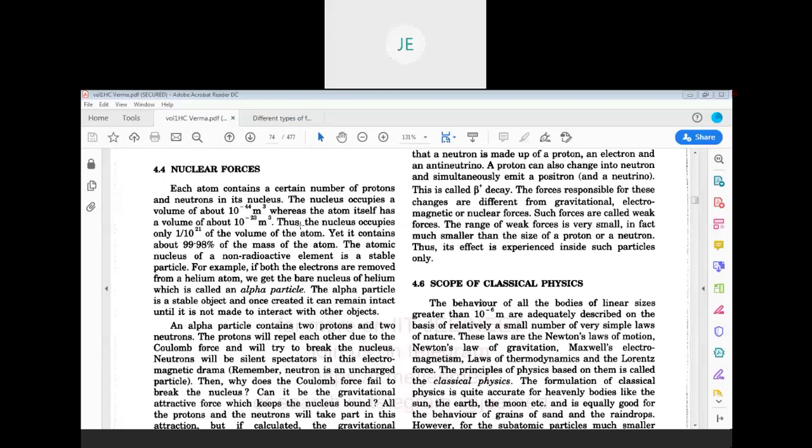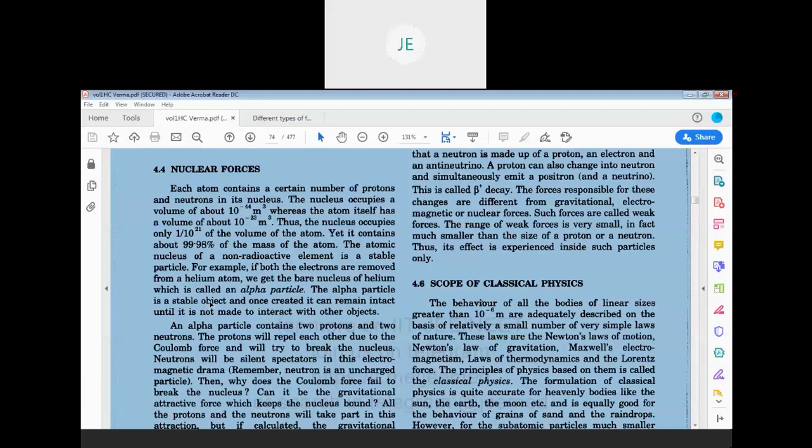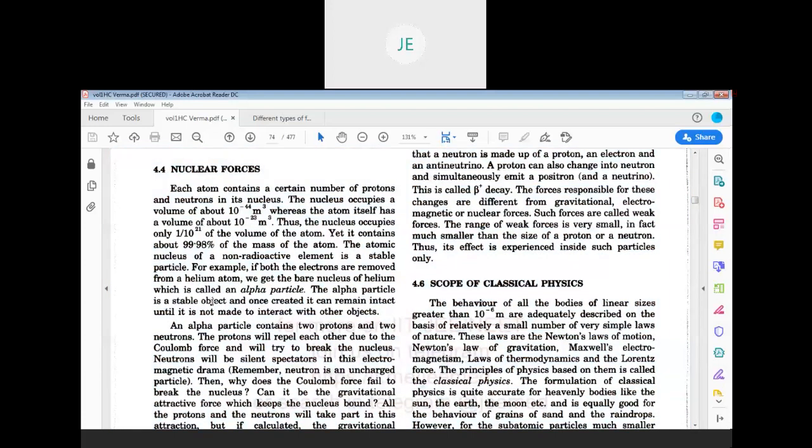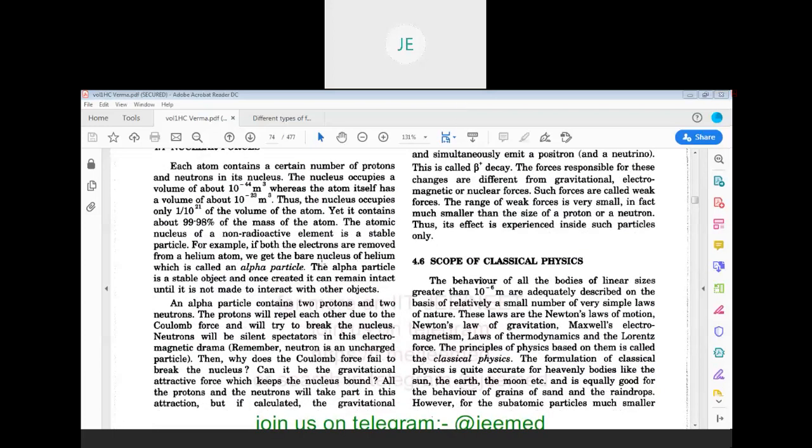So, there are nuclear forces. For example, you take a helium nucleus. That means you are removing the 2 electrons, and there are only 2 protons in it.